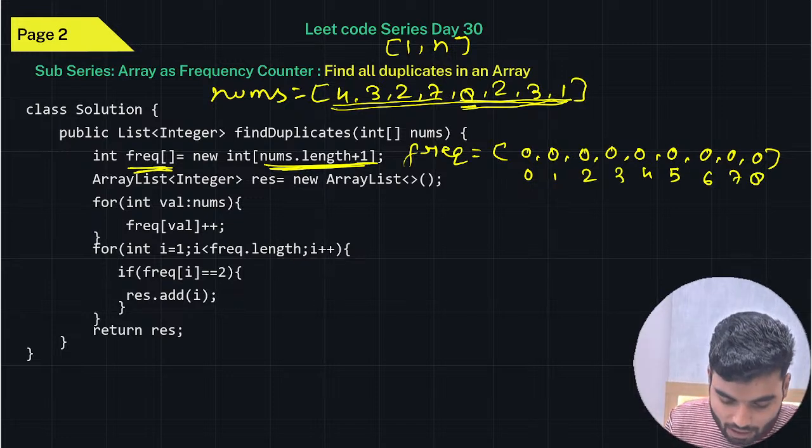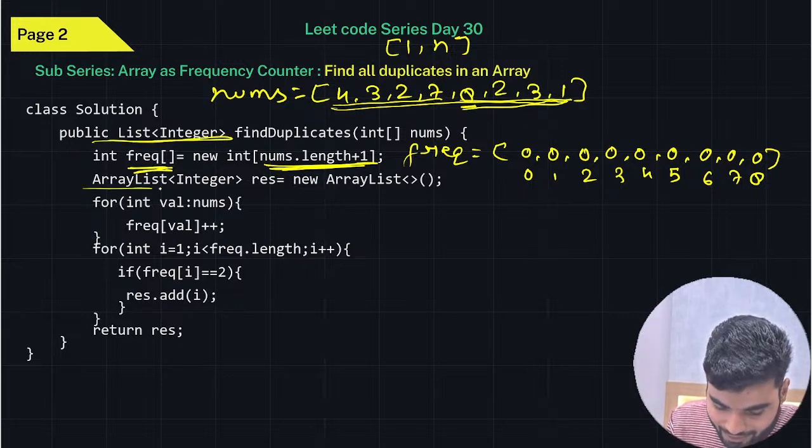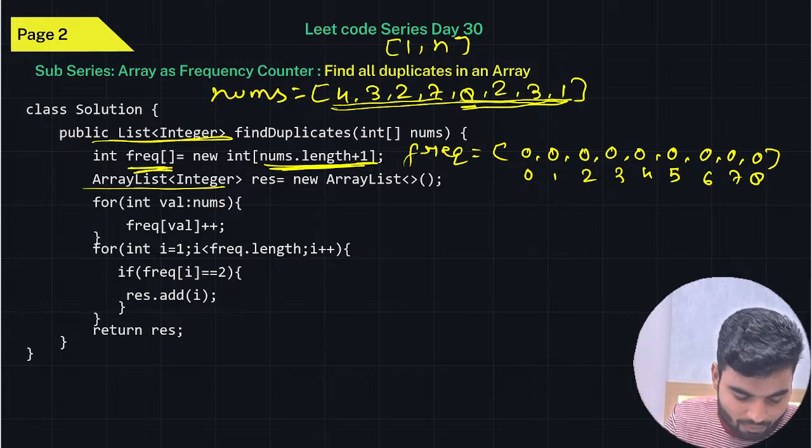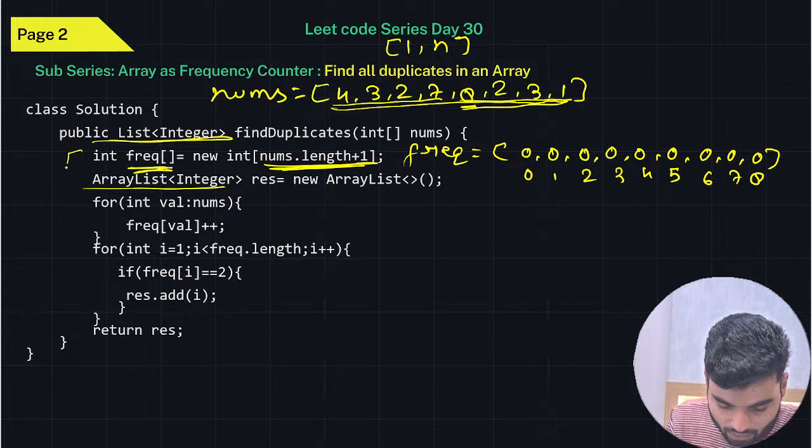Now look at this. For the result, they were asking for the output in a list only, so I've created an ArrayList in Java. For C++ they were asking for a vector, and in Python they were asking for a list. So the same thing we were doing there.